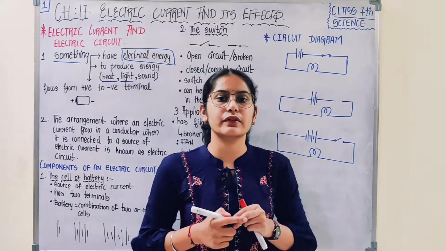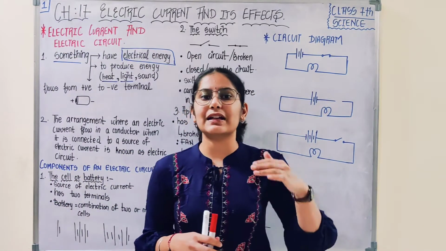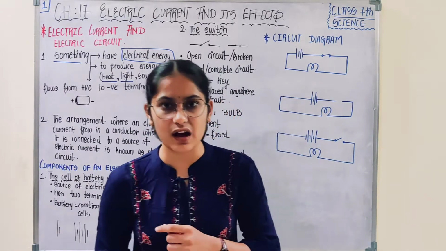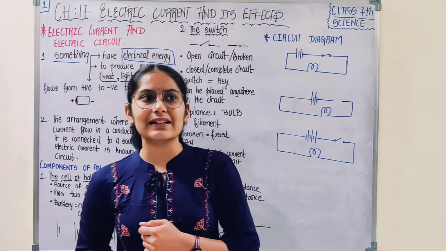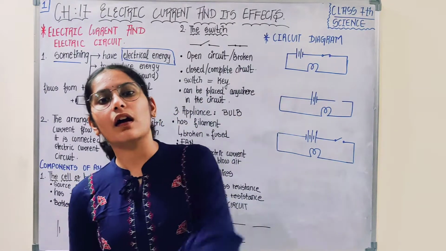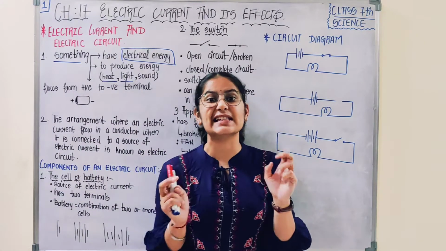Nowadays bulbs are replaced by LEDs, but in earlier days bulbs were used, something referred to as zero bulbs.